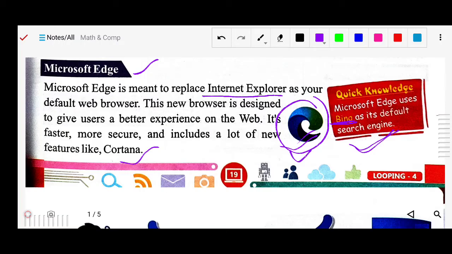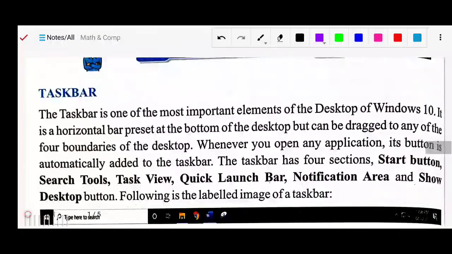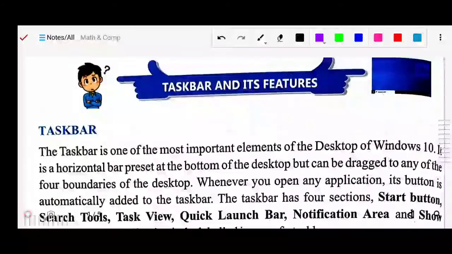Okay, next we have the taskbar and its features. In the taskbar, what are the things there? The taskbar is one of the most important elements of the Windows 10 desktop.